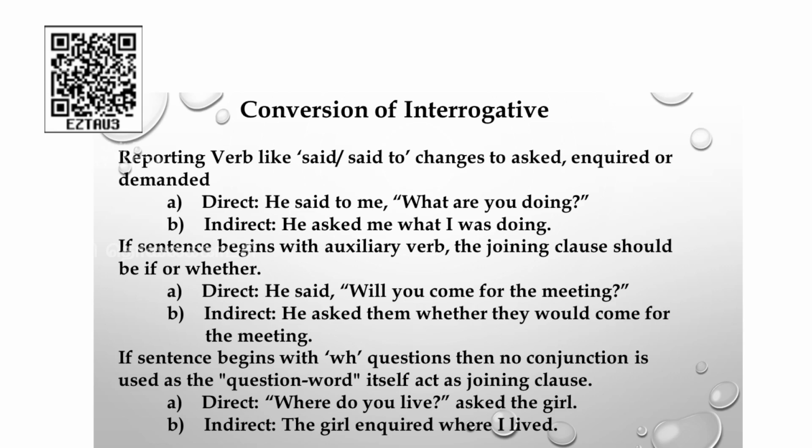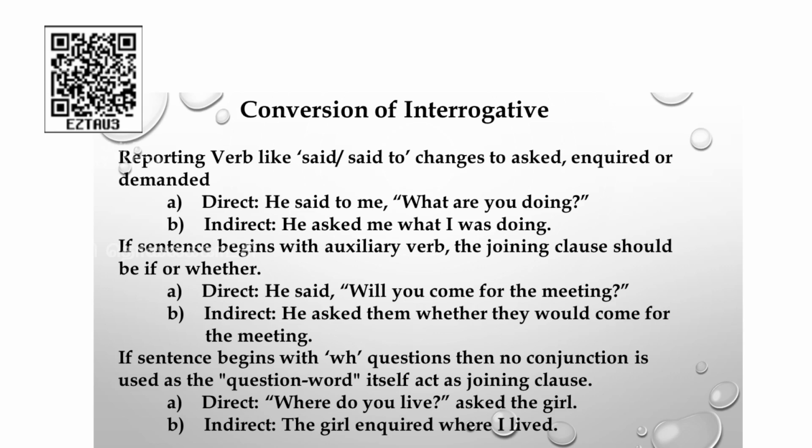See there, he asked me, the said to will be changed as asked, and you will not add any conjunction here. Okay, what will remain as it is. See there, the agreement between the subject and the verb will change there. He asked me what I was doing. Are you doing will be changed as what I was doing.